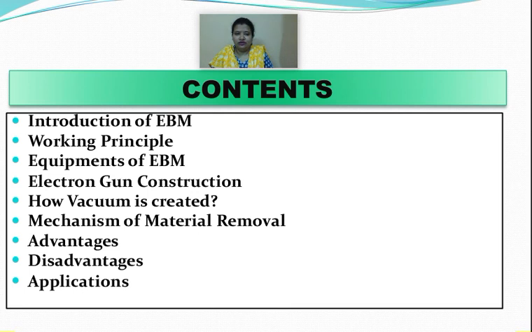Then we will have a look at electron gun construction. Then we are going to study how vacuum is created. And then we will be having a brief discussion on the mechanism of material removal. It will be followed by all the advantages and disadvantages of the electron beam machining process. And of course, we are going to have a look at the applications too. So without any further delay, let's move to the next slide.